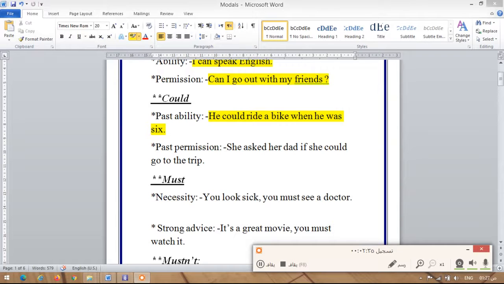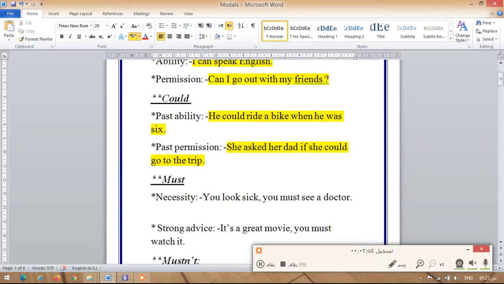And now what about the second sentence? She asked her dad if she could go on a trip. What does it mean here? It means that this girl was asking for her father's permission maybe last week, maybe last month.